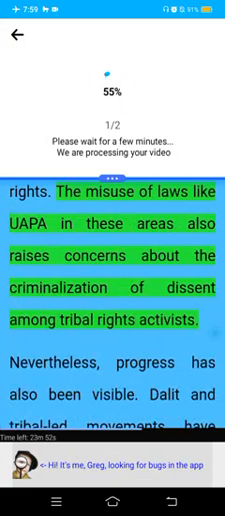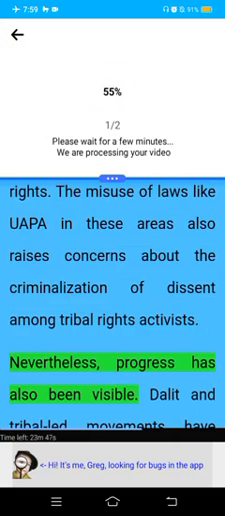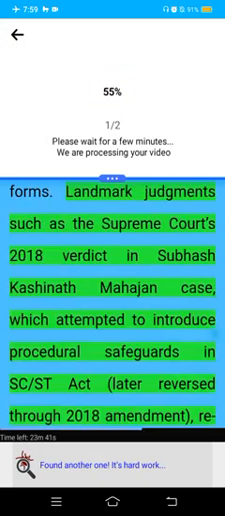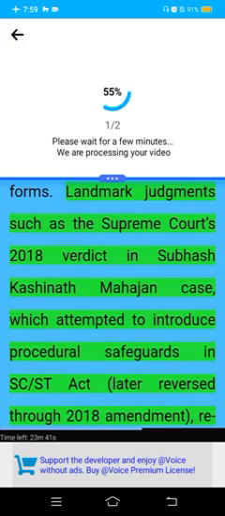The misuse of laws like UAPA in these areas also raises concerns about the criminalization of dissent among tribal rights activists. Nevertheless, progress has also been visible. Dalit and tribal-led movements have gained strength, demanding accountability and policy reforms. Landmark judgments such as the Supreme Court's 2018 verdict in the Kashinath Mahajan case, which attempted to introduce procedural safeguards in the SC/ST Act, later reversed through the 2018 amendment, reflect the ongoing tension between individual liberty and community protection.